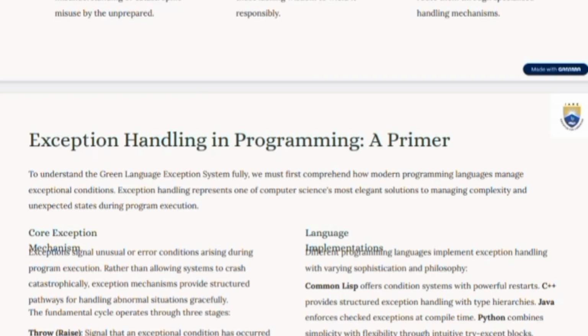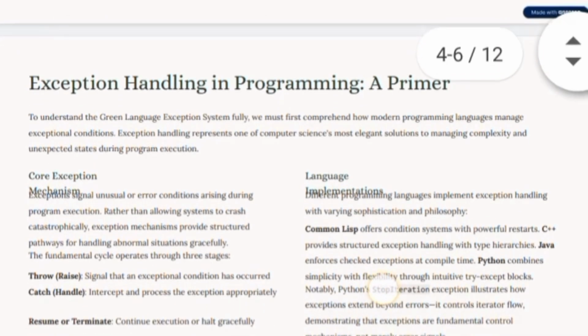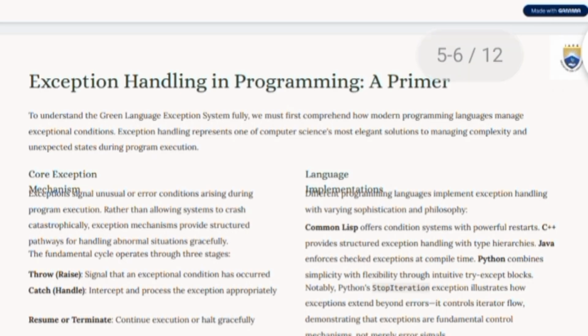The fundamental cycle operates through three stages. One, raise. Handle. First one, raise: the exception condition has occurred. Catch, handle: intercept and process the exception. Protectively resume or terminate, continuing execution gracefully.